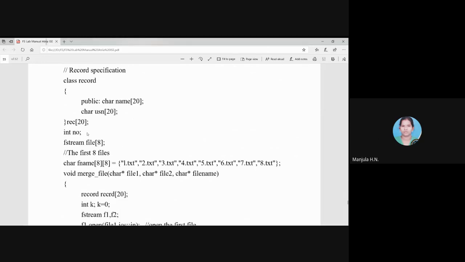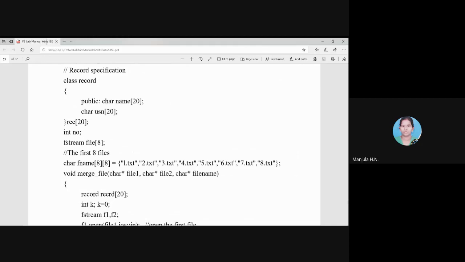After that, we have defined one temporary variable num, which is of integer data type. We use this variable because we have to enter n records in the file, so that size will be stored in the num variable. The next statement is fstream file of 8. So file of 8 is an array of objects of the fstream class, defined as f0, f1, f2, f3, up to f7. These 8 objects with different indices are created for accessing the file content.